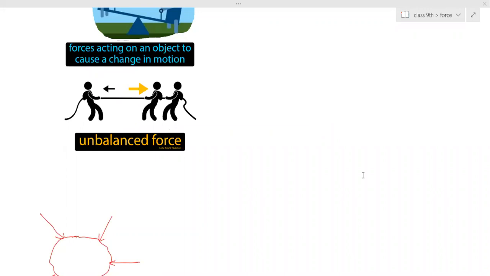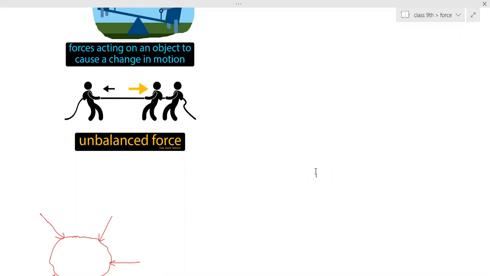Yes, Lohit, what's the answer? If the object is moving, due to balanced force, what change can take place? Ma'am, the object can stop.